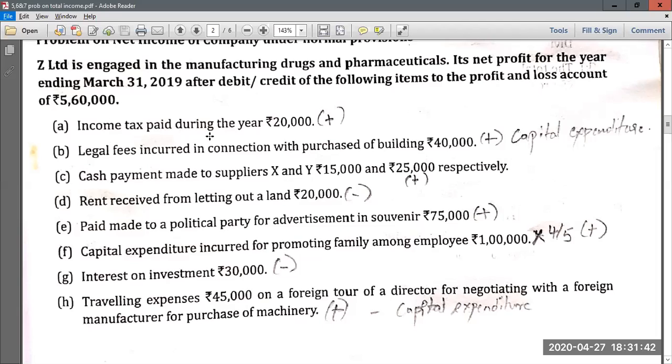Then, income tax paid during the year. Income tax paid is a personal expenditure, so it is inadmissible. You have to add it back. Then, legal fees incurred in connection with the purchase of a building, 40,000. Now look at this point carefully. Legal fees incurred in connection with the purchase of a building.